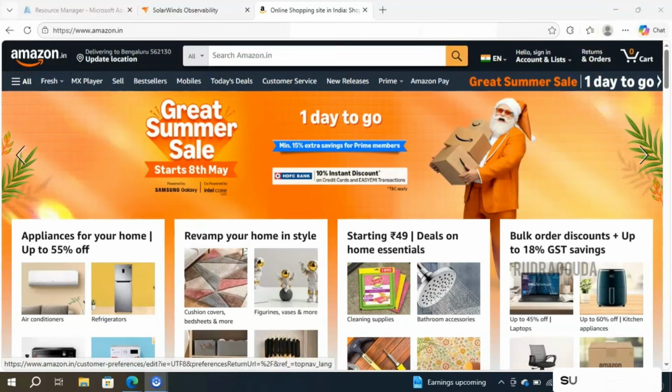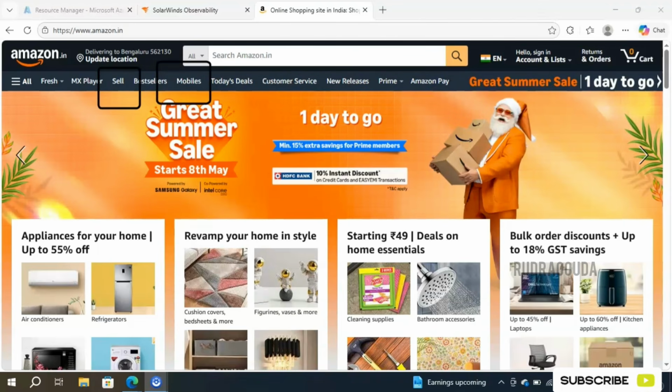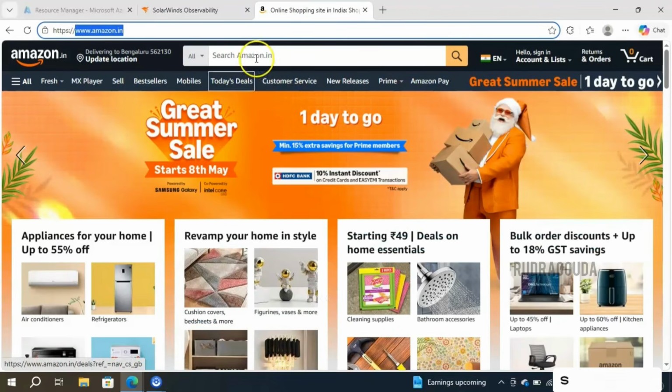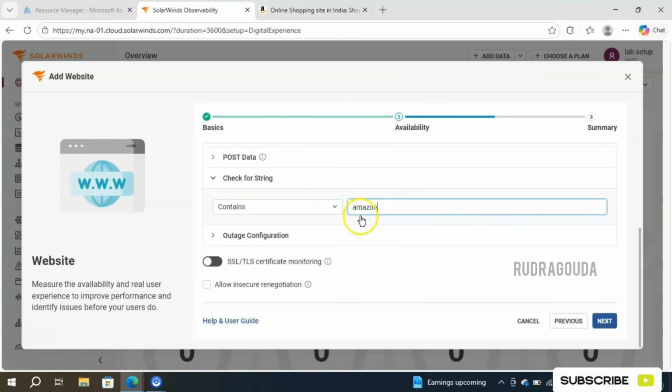It is not necessarily Amazon. If you want to take other names there, for example mobiles, or a keyword like sell or new release, whatever you want, you can add into that. So just to keep it simple, I'll select the keyword Amazon only. I'll go to my tool and I'll mention contains Amazon, right? If the Amazon keyword is present in this particular website, it means we are good. Our website is working as expected.